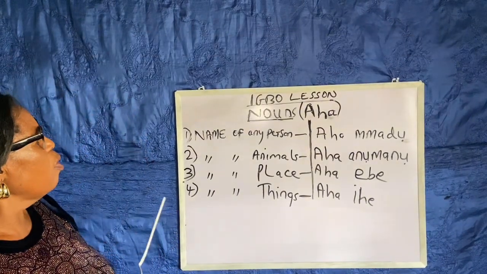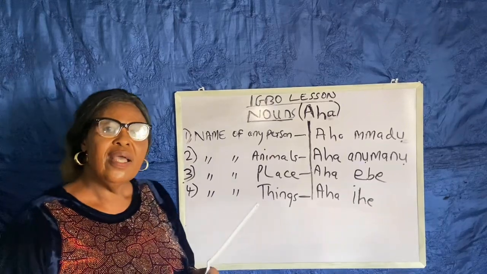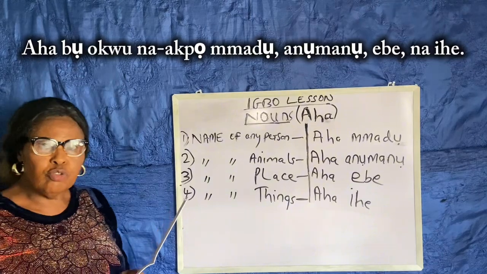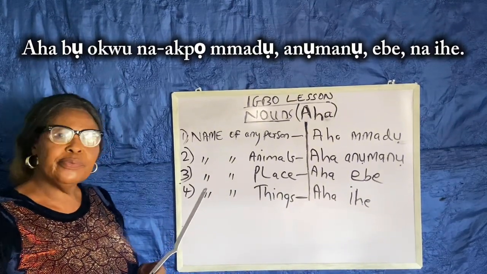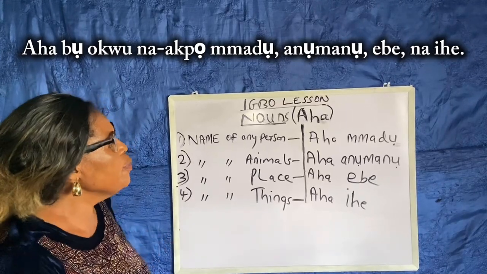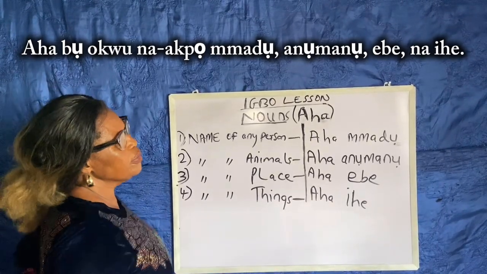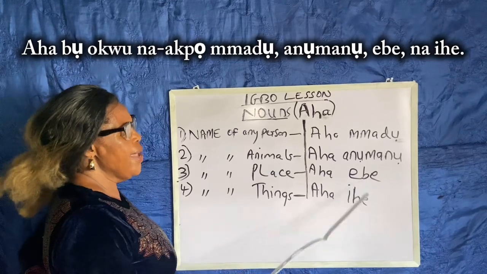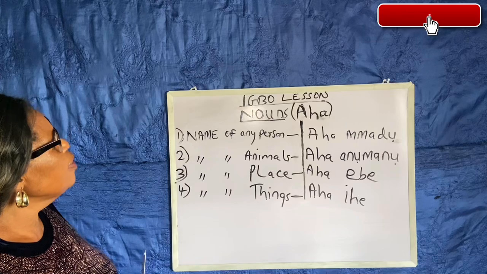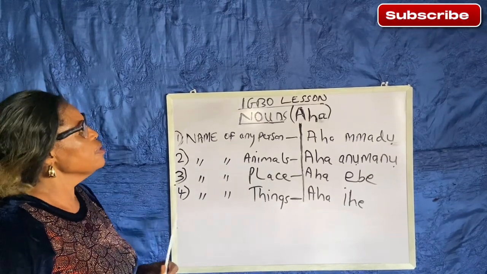So in Igbo, we define it as aha bụ ihe a na-akpọ mmadụ, anụmanụ, ebe na ihe. We have defined nouns. So today we have different types of nouns.